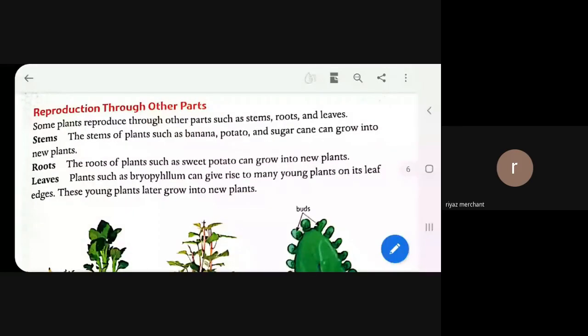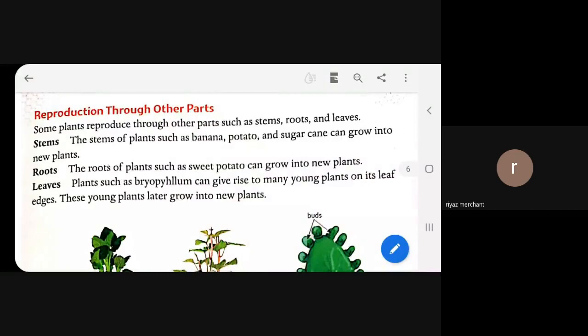Not only through the stem and the root, but leaves of the plant can also give rise to another plant. So not only seeds are responsible for reproduction in plants, but plants can reproduce through other methods also. And those other methods we are going to learn today.